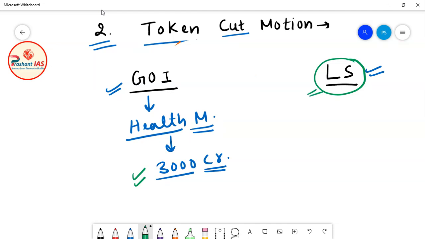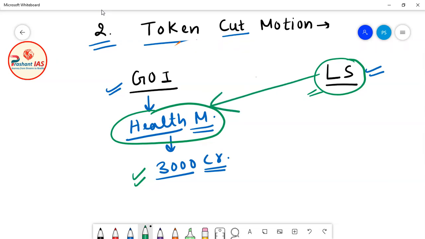we can say that Lok Sabha is not happy with the work of health ministry. Let's suppose that health ministry failed to provide beds to people who needed to be hospitalized. Or let's suppose health ministry failed to provide the medicines to people. Or let's suppose there was a scarcity of doctors due to which people suffered. So Lok Sabha is not happy with the work of health ministry.